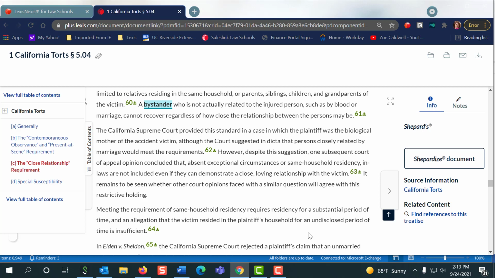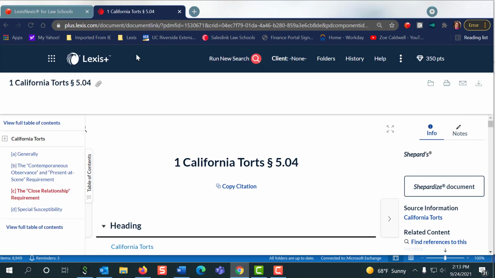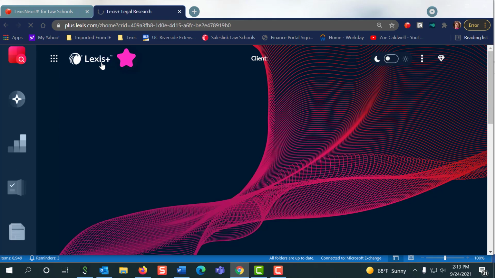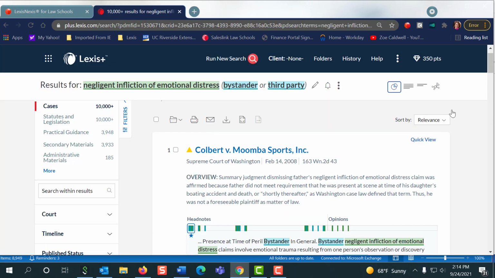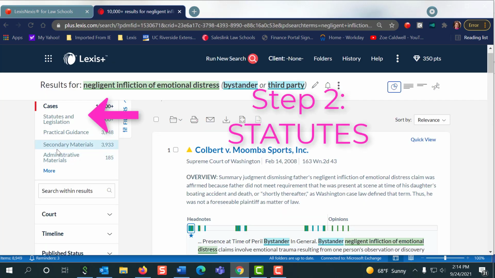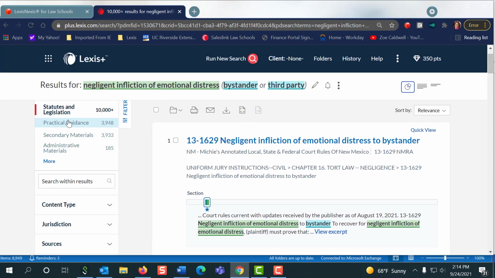Now I'm going to come back up and we're going to move on to the next step of the research process, okay? I'll be honest and tell you that a really good researcher tends to pull about two to three secondary sources before they feel comfortable moving on to the next step. So I'm going to run that search again. And that next step is usually to go to statutes and legislation. So if there's a statute on point, we're going to need to go to it now. And for many of you who have a statute on point to your research, this is a necessary step that you must do. Okay, here I am.